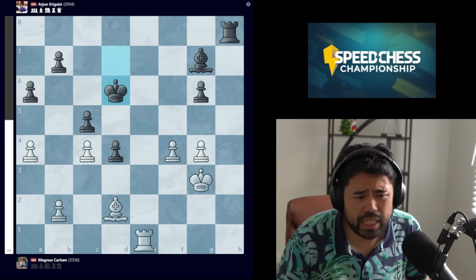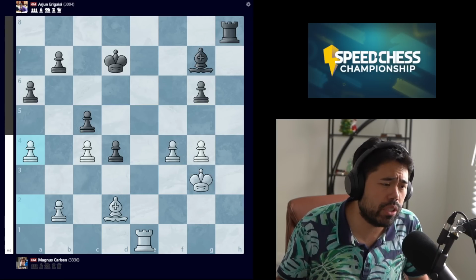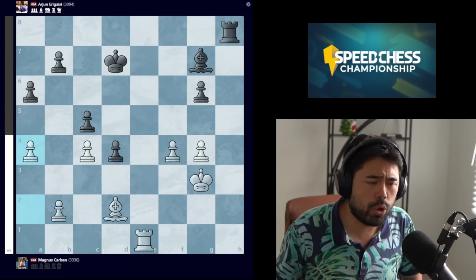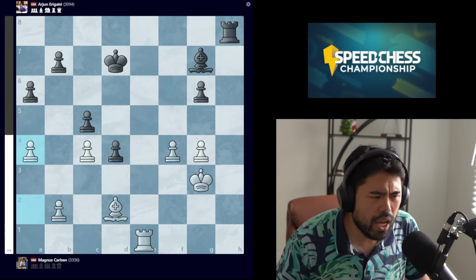the first big mistake of the game with king d6. Now we're on move number 33, very deep in the game. Players are getting a little bit low on time. I don't know why the clocks aren't showing, actually.